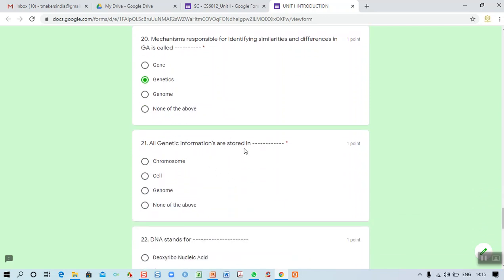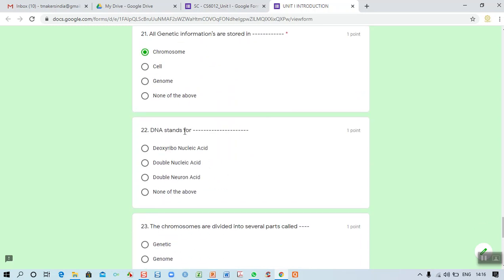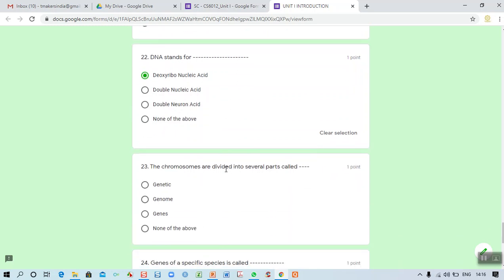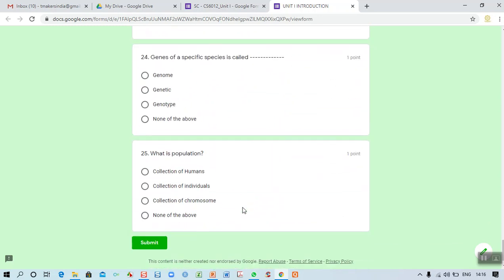So all genetic information is stored where? We have seen, in chromosome. Am I correct? 21, chromosome. For 22, DNA stands for deoxyribonucleic acid. The first one is the correct answer. Then 23rd, the chromosomes are divided into several parts that are called what? The entire chromosome will be divided into so many genes. The third one is the correct answer.